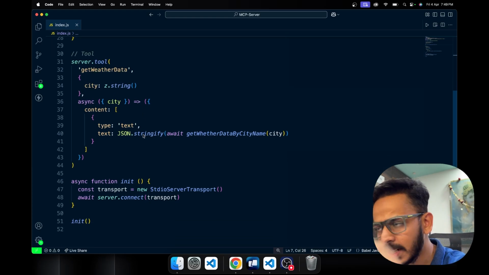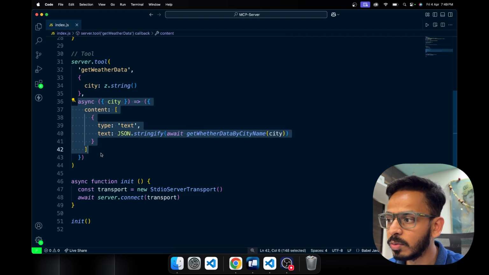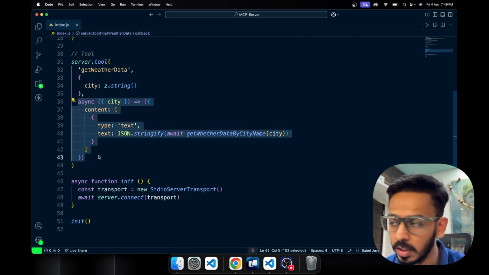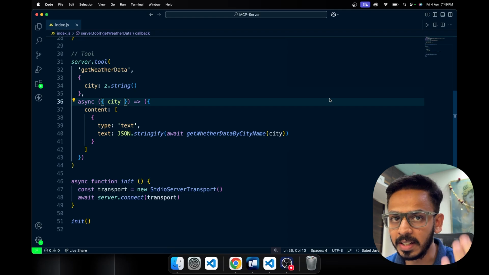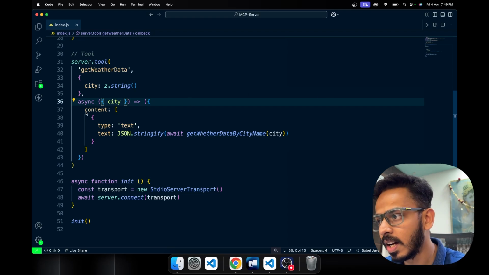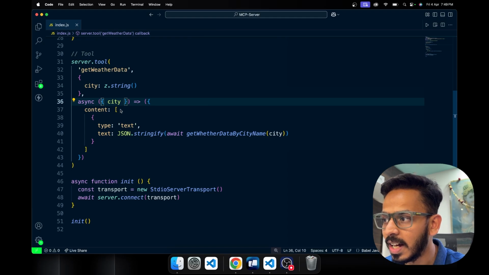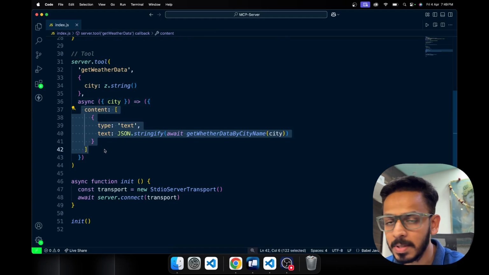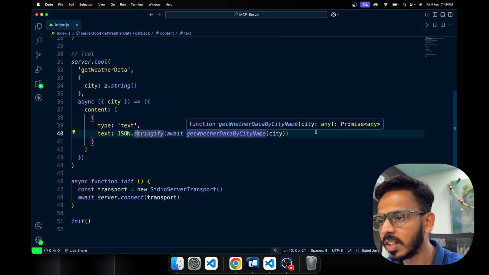Inside that we write a function, which does the entire work. It is an async function where we pass the parameter city, and we respond with content where the type is text, and we stringify the response that we get.